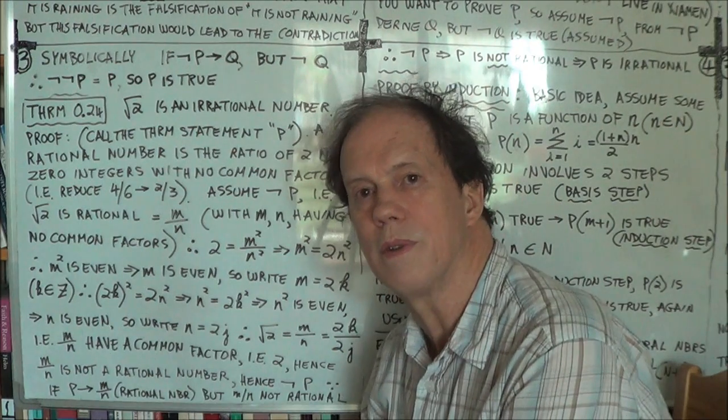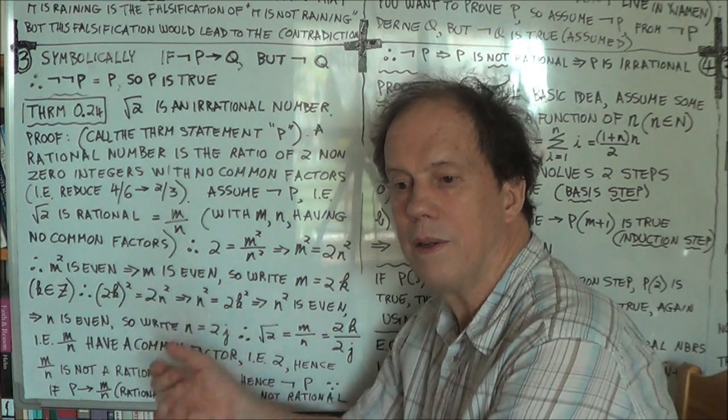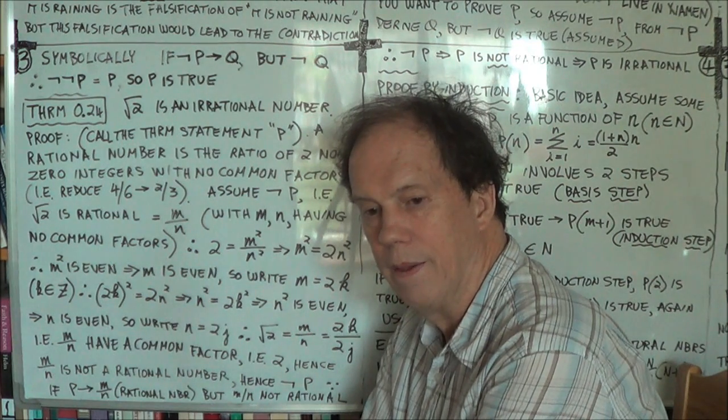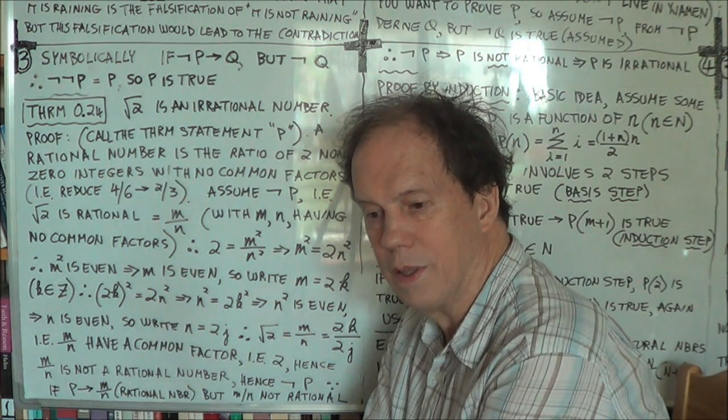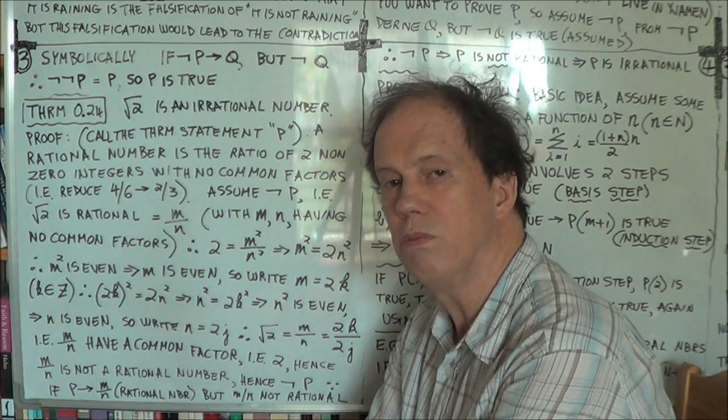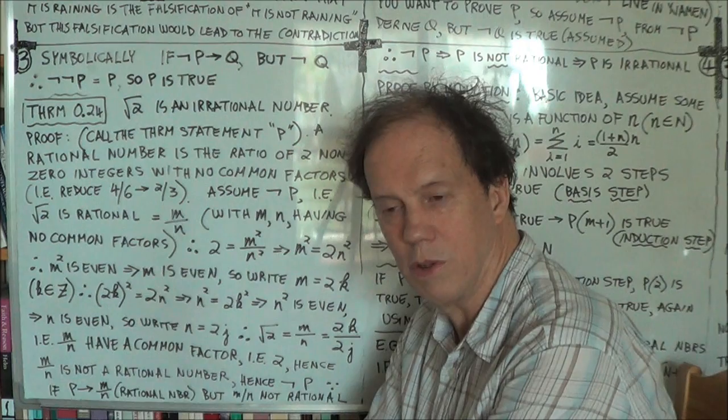Now, from that we will deduce something. We will deduce Q, and we will find that actually not Q is true. So we've got a contradiction.